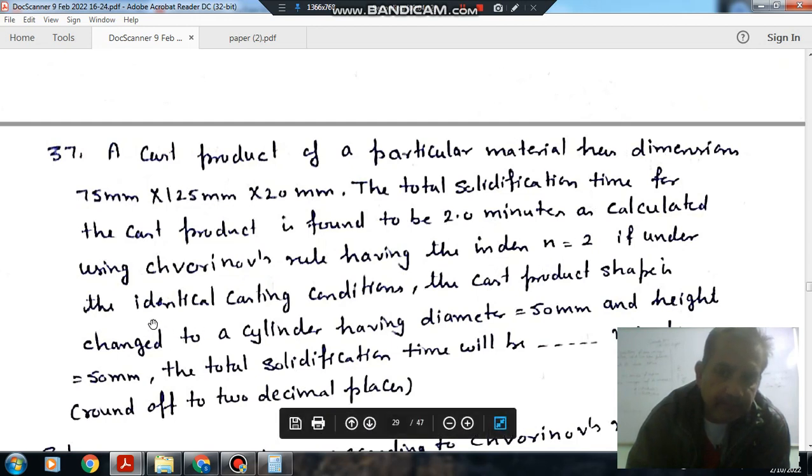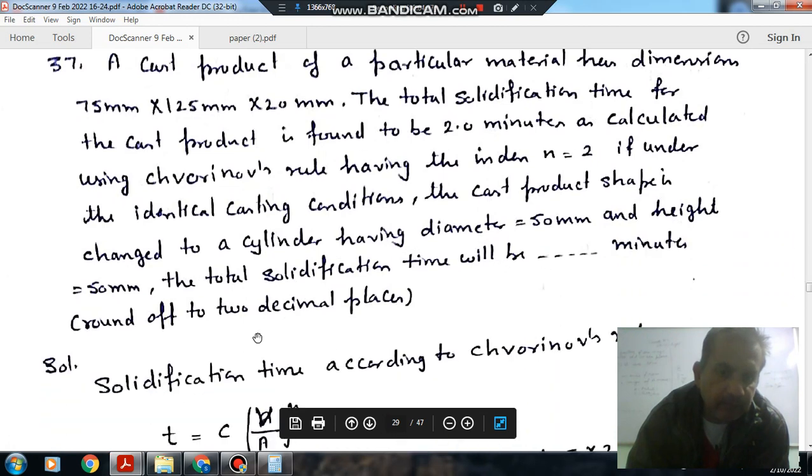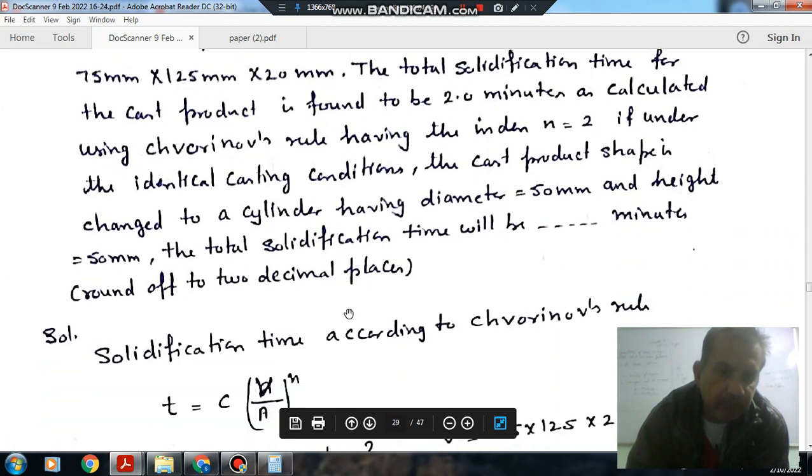If under identical casting conditions the cast product shape is changed to a cylinder having diameter 50 mm and height 50 mm, the total solidification time will be dash minutes, round off to 2 decimal places.